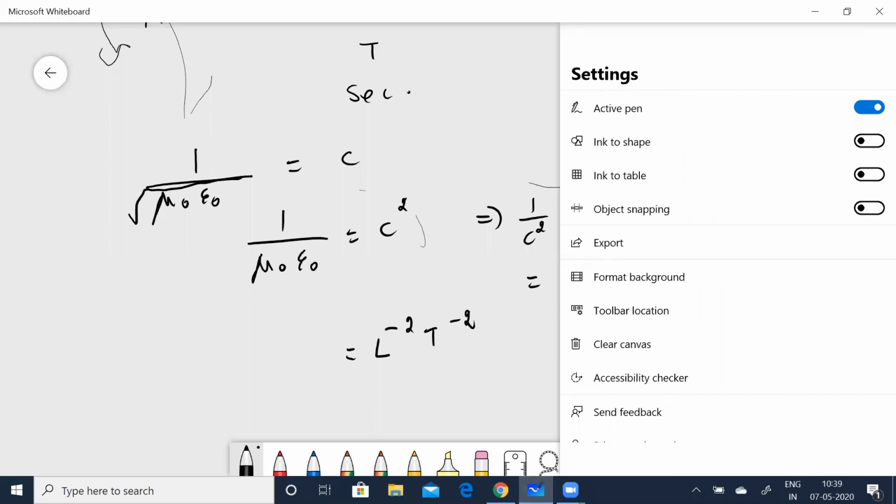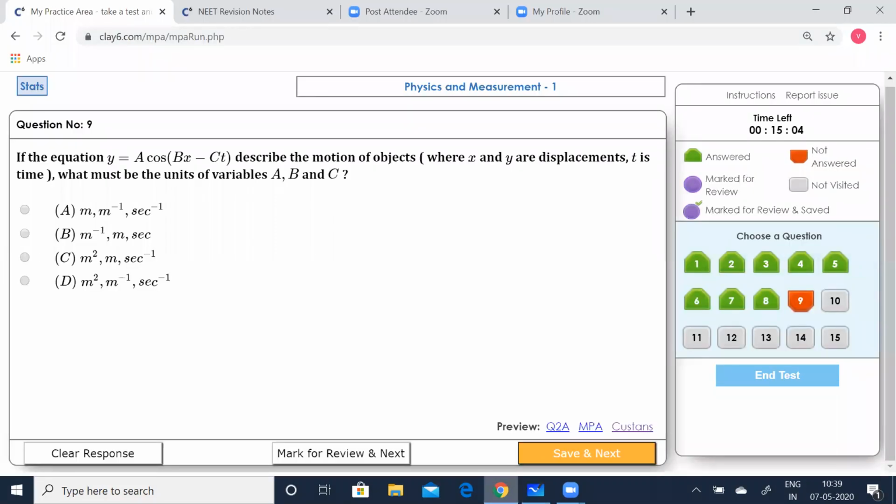Let me clear the book. Now see. It's given y is equal to a cos(bx minus ct). Now, y is in meters. Oh, sorry, a cos(bx minus ct), right? So I can simply write this as y in meters, and a is in meters.